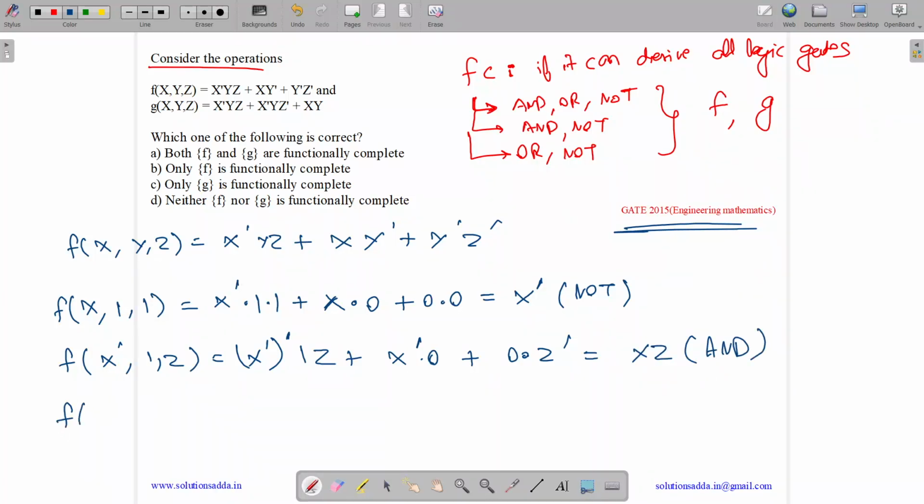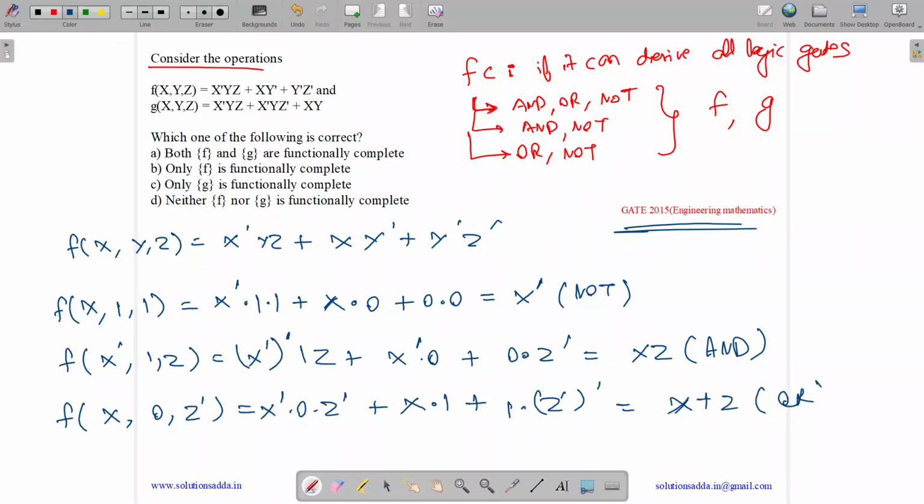Now if we take x as x', y as 0 and z as z', then what happens? We have x'' into 0 into z' plus x' into 0 complement, which is 1, plus 0 complement, which is 1, into z'' . So we get x z plus x' z'. So this becomes 0. So we get x plus z. So we are able to do the OR gate. So we have done this complete set. So f is functionally complete. Let us try to do it for g.